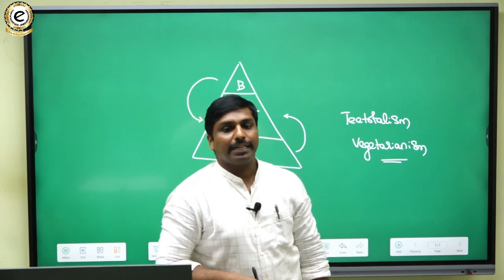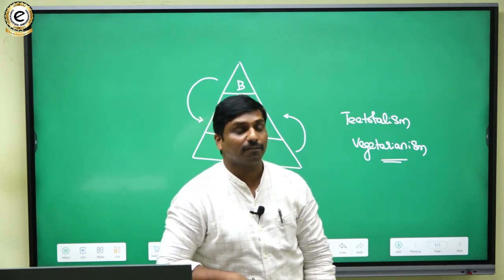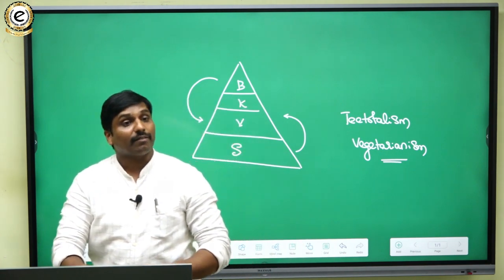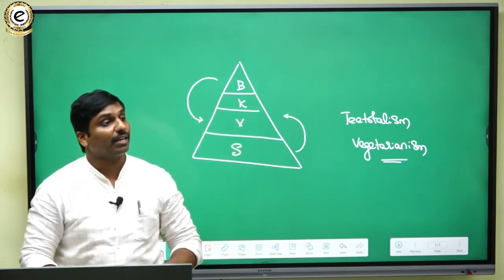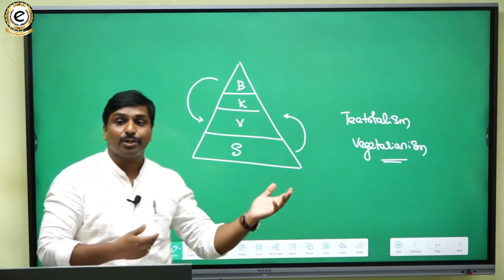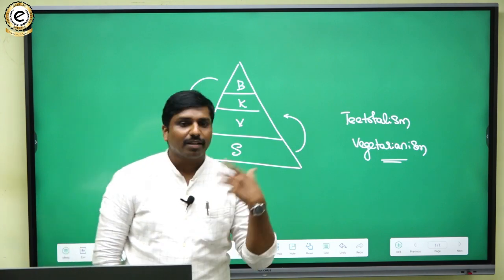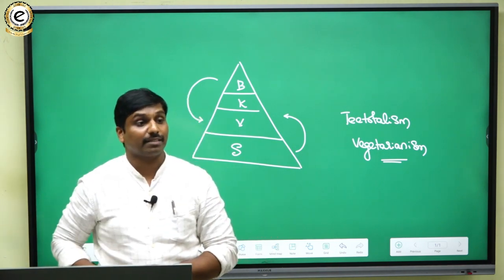In history we have a lot of examples, like the Shatavahanas. They were Brahmins, but they entered into ruling Kshatriya activity. So that was related to desanskritization.